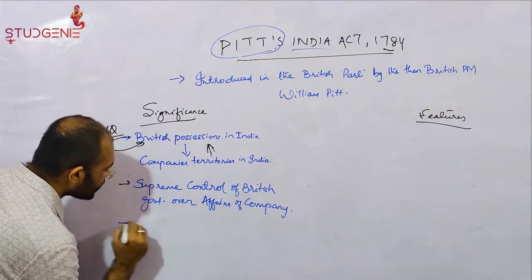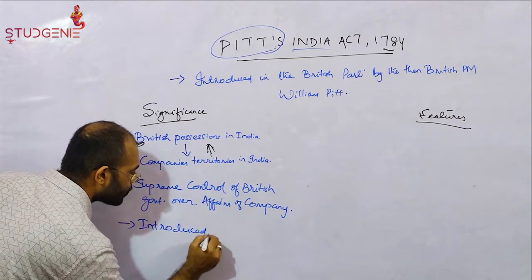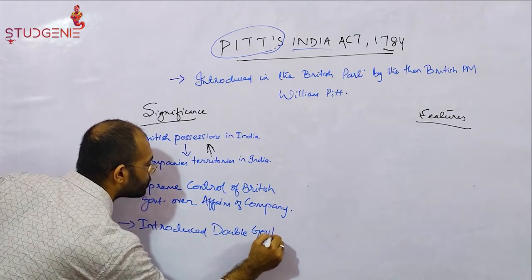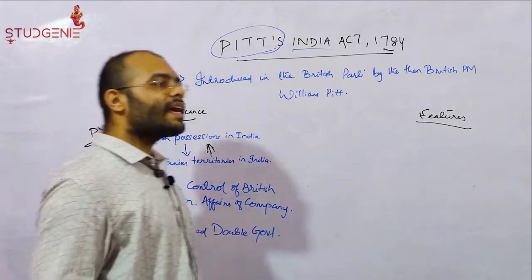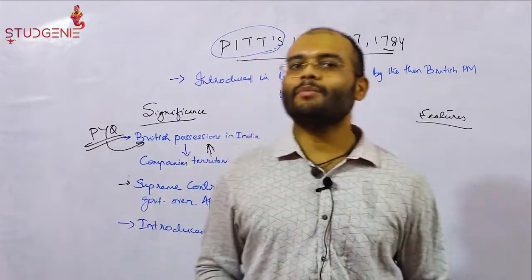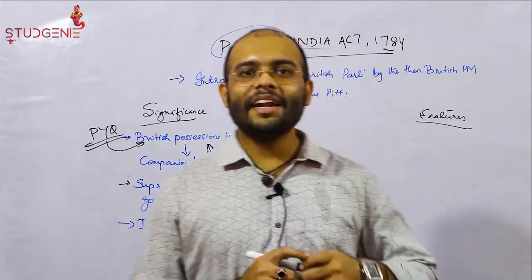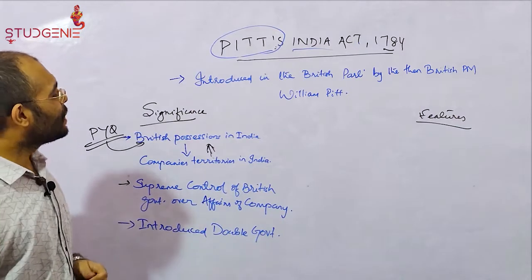Another significance is it introduced double government in India. Widely, the introduction of double government has been attributed to the system of diarchy, which you might have read, or will read, while reading modern Indian history.